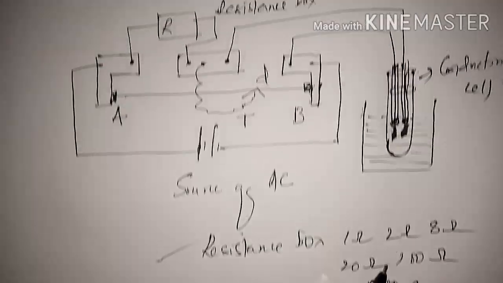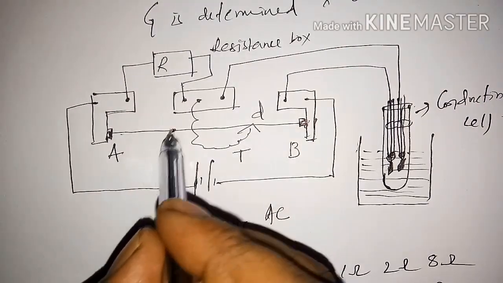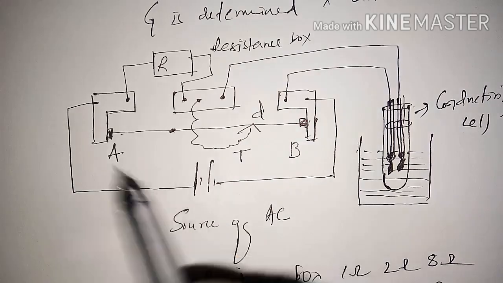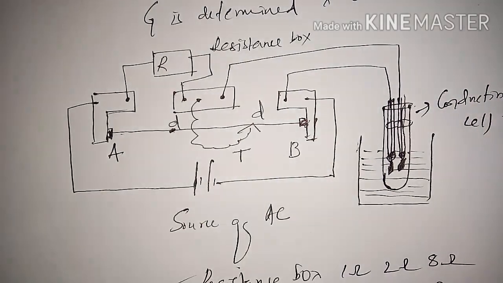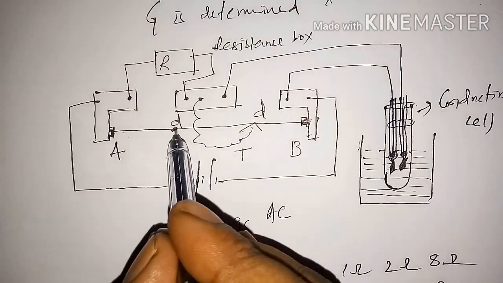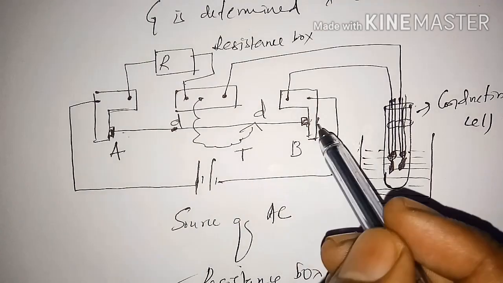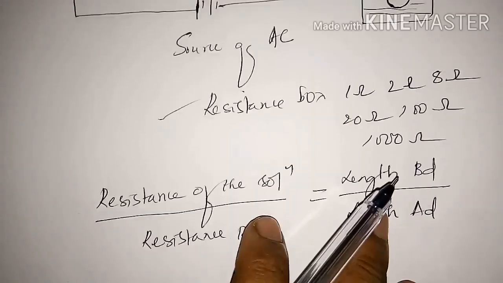Now if we get a minimum sound after taking some known resistance, this distance AD corresponds to the resistance R of the conductor, and this BD is the resistance of the solution.